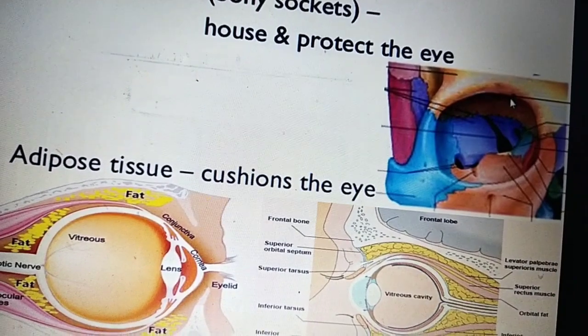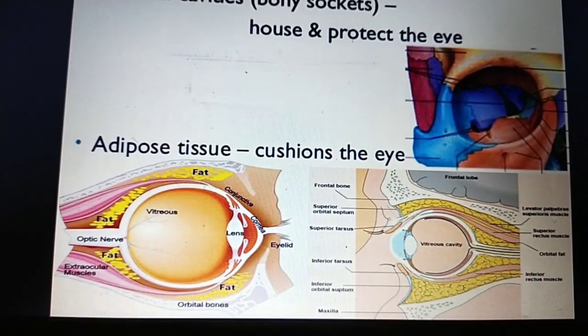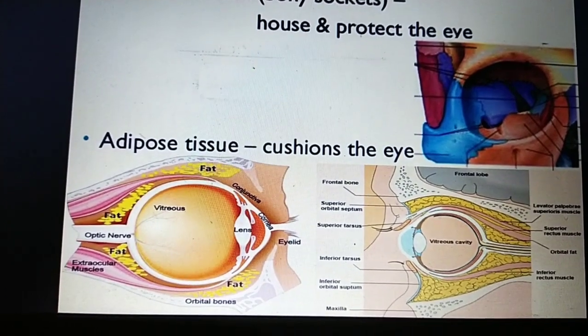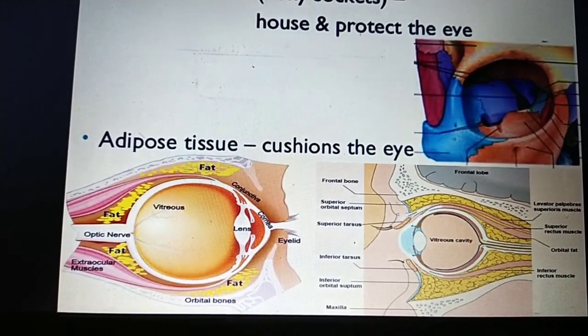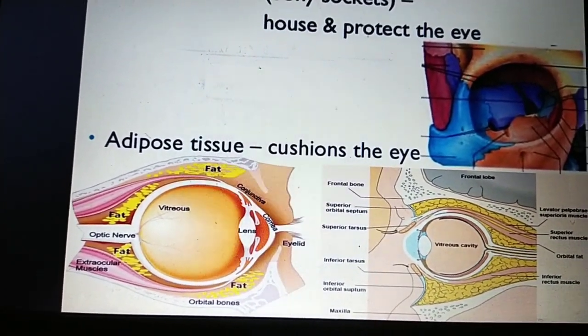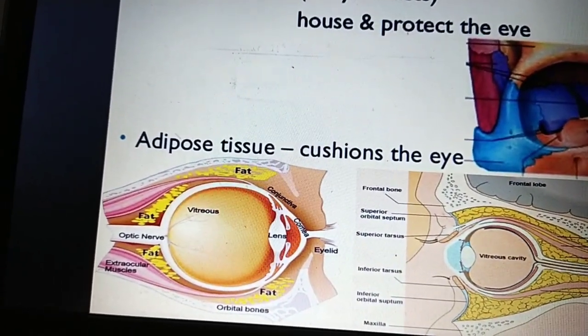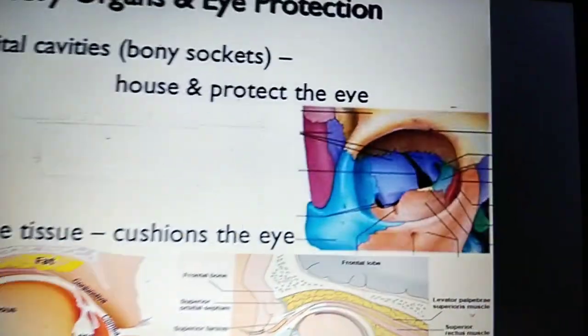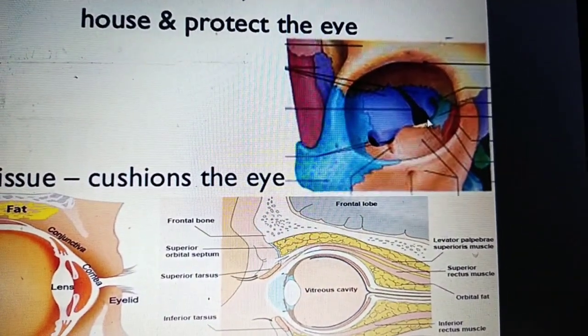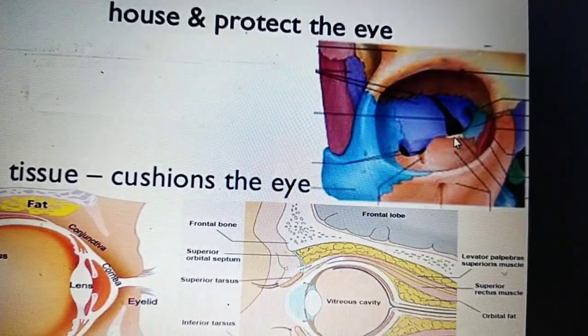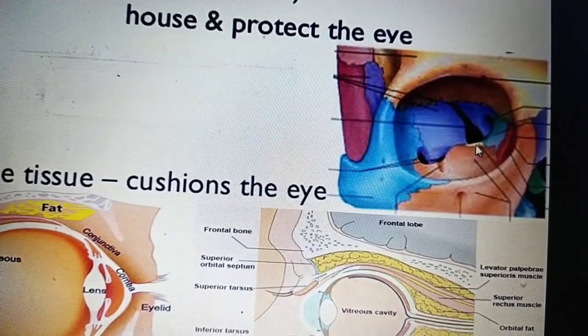The orbital cavity is formed by the frontal bone, ethmoidal bone, nasal bone, lacrimal bone, maxillary bone, zygomatic bone, sphenoid bone, and palatine bone. This is the palatine bone.